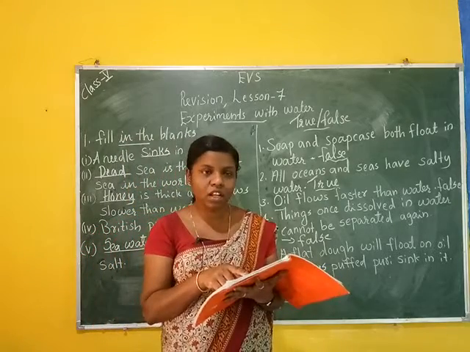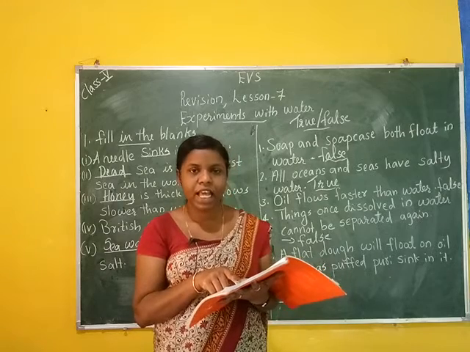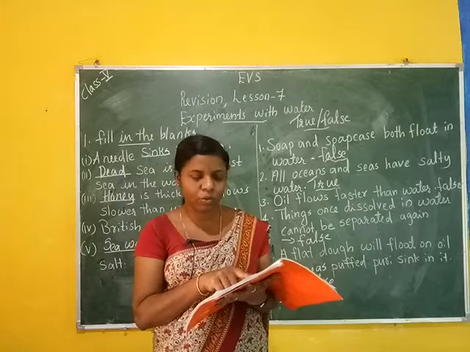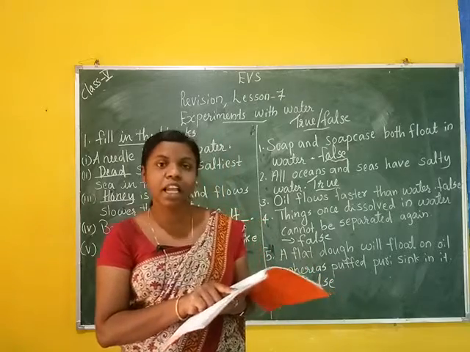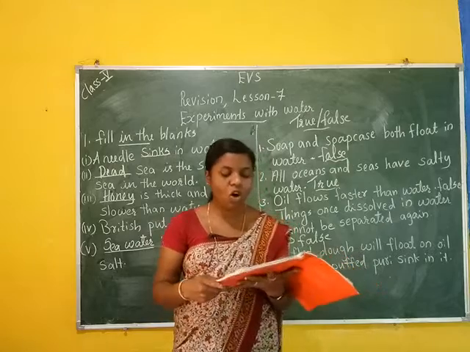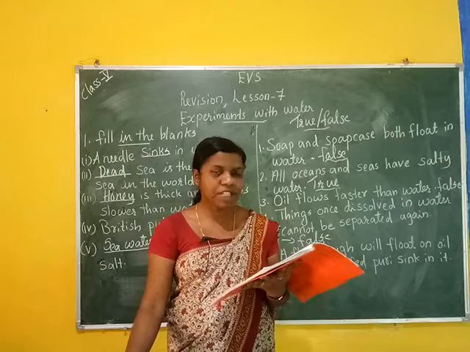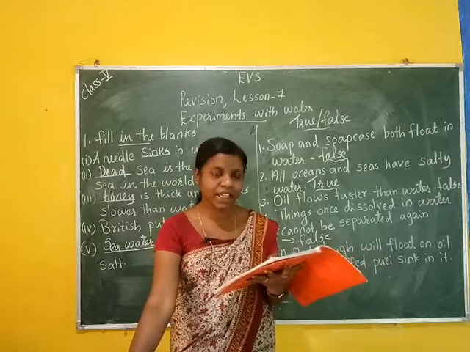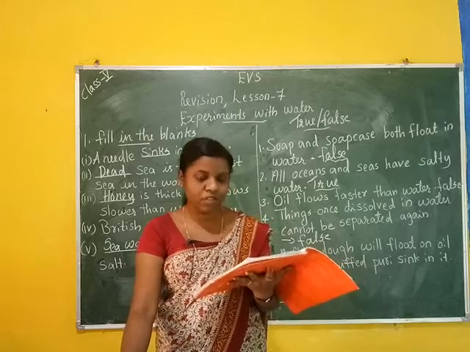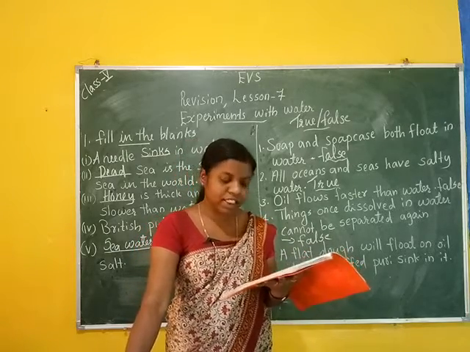Option A oil, option B salt, option C chalk powder, and option D lemon juice. Which can be strained with cloth? Chalk powder. The answer is option C, chalk powder. Then fifth, in which year did Gandhiji go on the Dandi March? Option A 1929, option B 1930, option C 1931, option D 1942. Which is the answer? Option B, 1930.